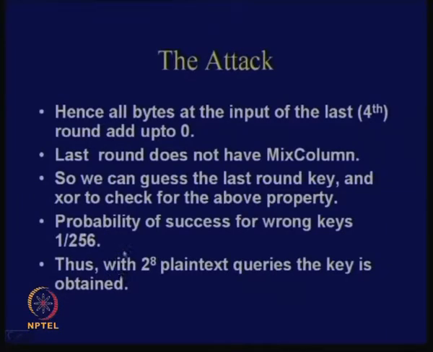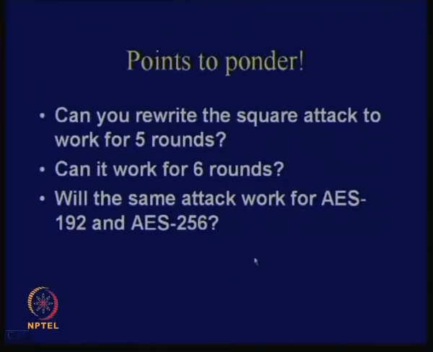So again, you know that if you repeat this for 256 trials, you should be able to identify the key, okay. So that's the basic idea behind this attack, but you can ponder certain points. What we have discussed is basically a square attack on 4 rounds of AES. So you can think about whether the square attack will work for 5 rounds, will it work for 6 rounds of AES, and will the same attack work for AES 192 or AES 256, okay. So you can think about these problems, okay.